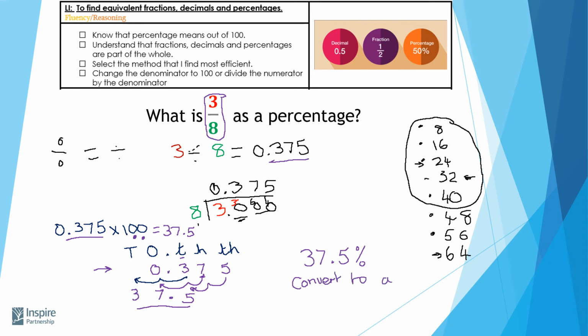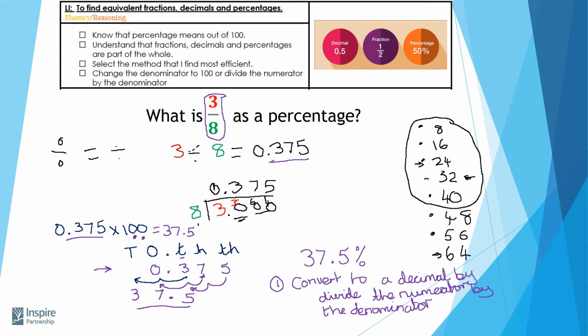So I convert to a decimal, and in order to do that, I divide the numerator by the denominator. That's step 1.